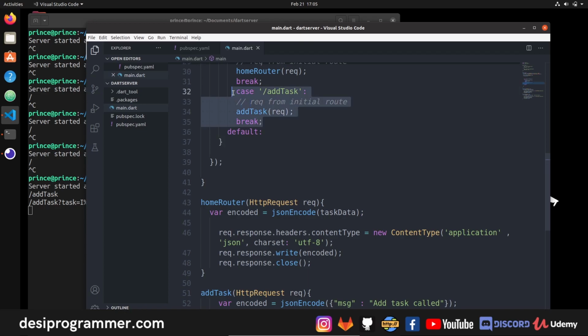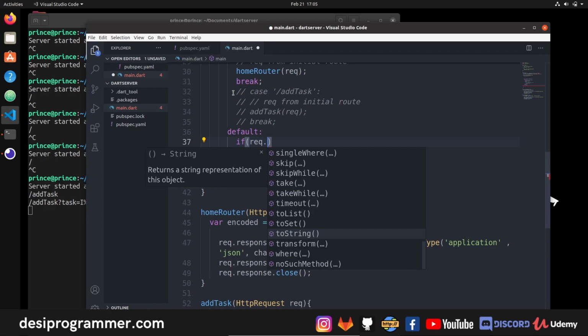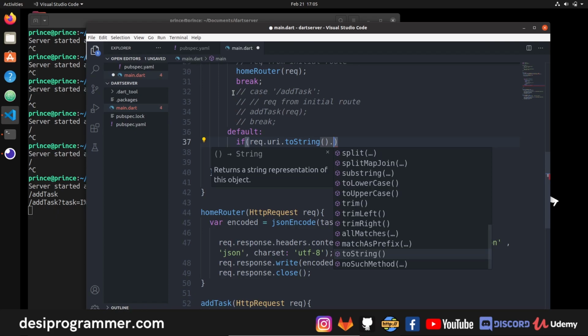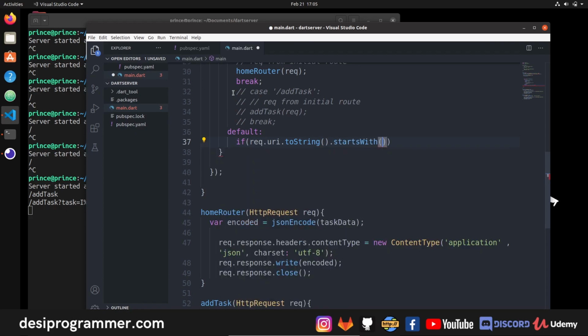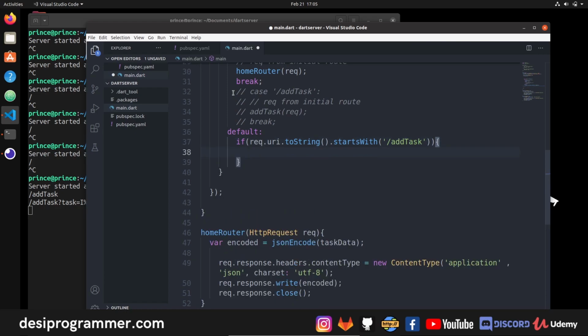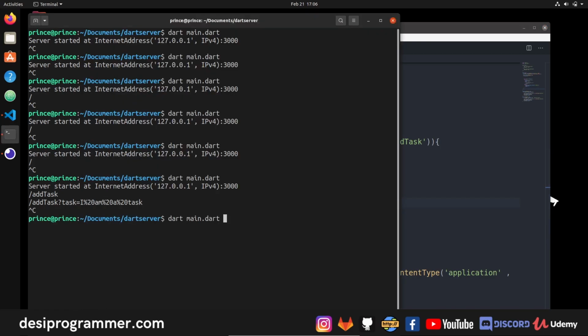So for that, all that I have to do is go to default, and in default, basically if there is no match, I'm saying that if the request dot URI dot toString starts with slash add task, and I don't care what is after this add task, if it just starts with this, that means I have to call my router, and my router is add task, and this add task will take this request, and I have to say break. Okay, great. Now let's go here, close and start again.